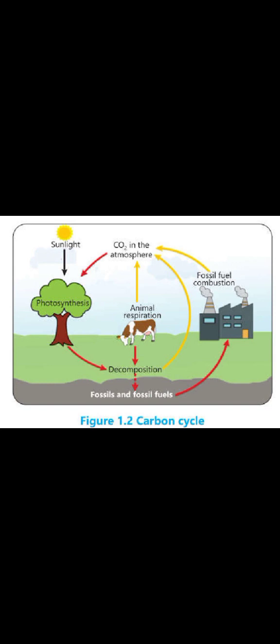And what we breathe out is carbon dioxide. Plants are going to intake carbon dioxide. So plants produce oxygen as a result of their photosynthesis, and we humans produce carbon dioxide.